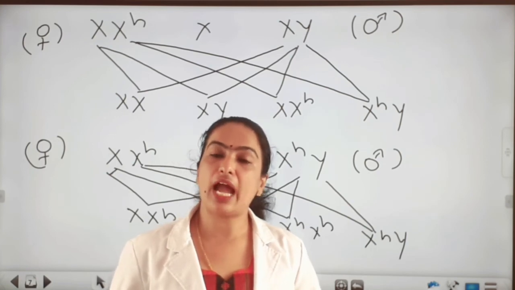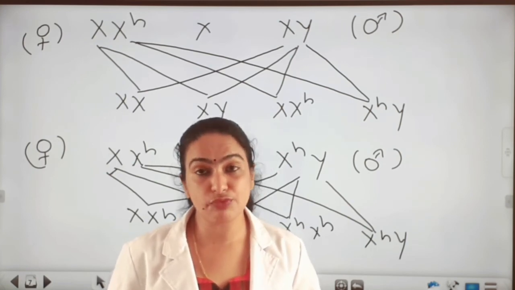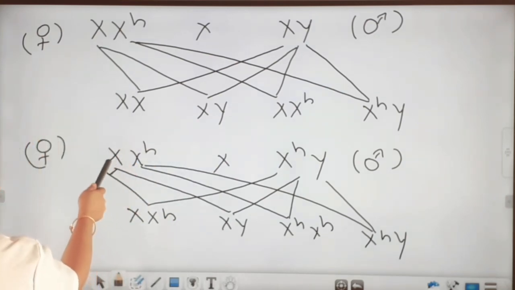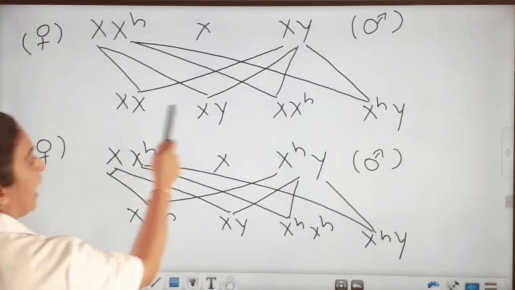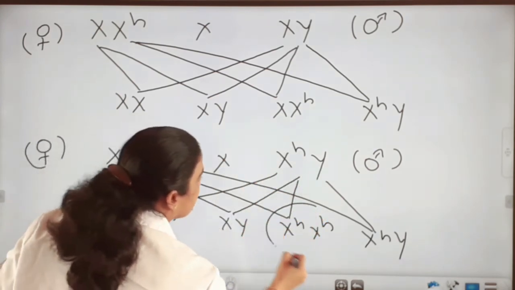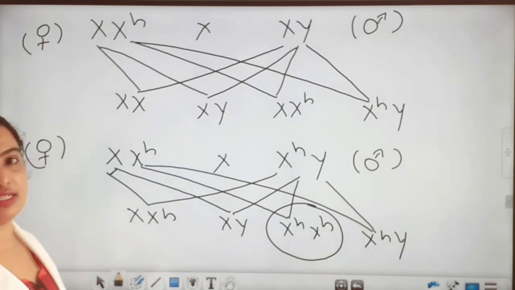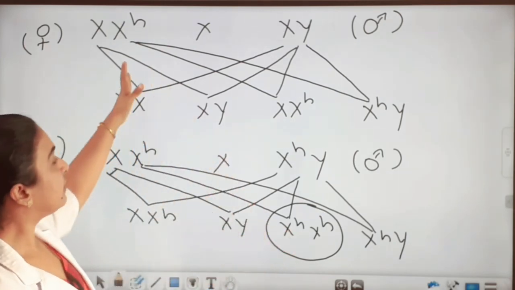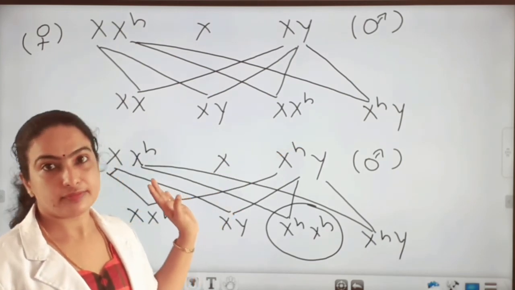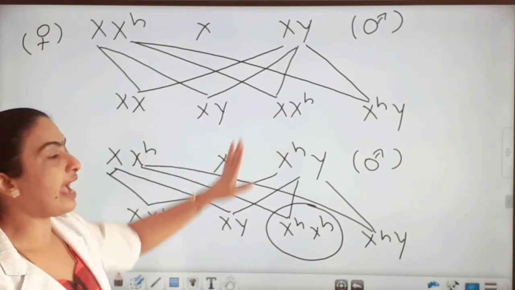So the chance of having hemophilia in female is very rare. Why? Only if the carrier female marries a hemophilic man does the chance of hemophilia in female occur. Otherwise, the female acts only as a carrier.